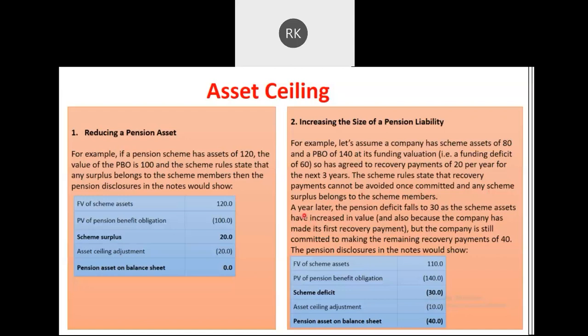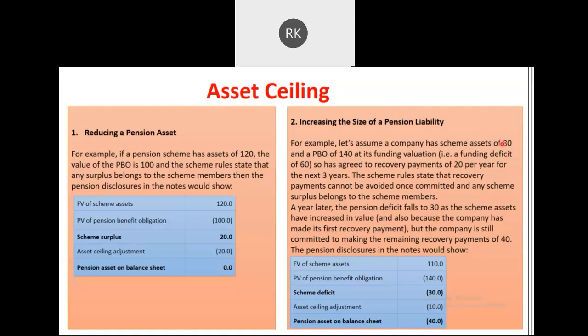Now what happens? A year later, the pension deficit falls to 30. How much was the pension deficit? It was 60, and now it is reduced to 30. This must be on account of the 20 rupees contribution, correct? Basically, the liability is assumed to be intact after 1 year also, at 140. So they have contributed 20 rupees.